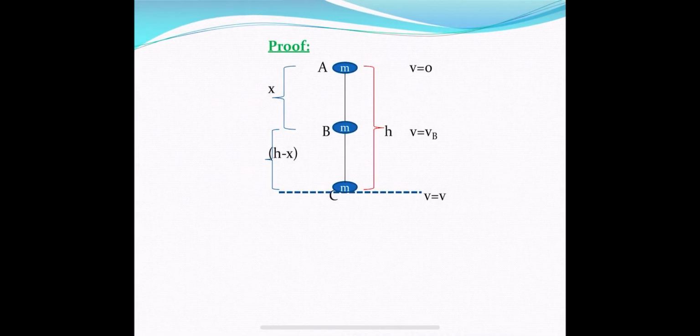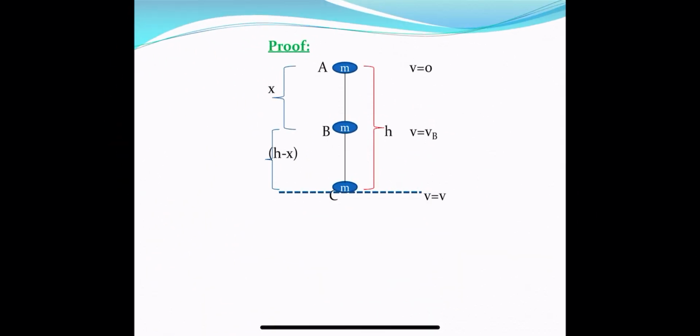Okay, so we can prove it in any case, but it is very easy to prove in case of a freely falling body, in which a body of mass m is dropped from a height h. So in its path, let us choose 3 points A, B, C, and at these 3 points we have to prove the total energy is the same.